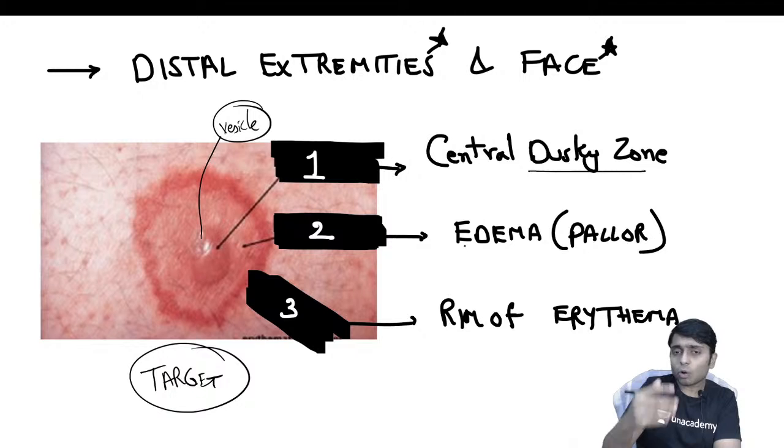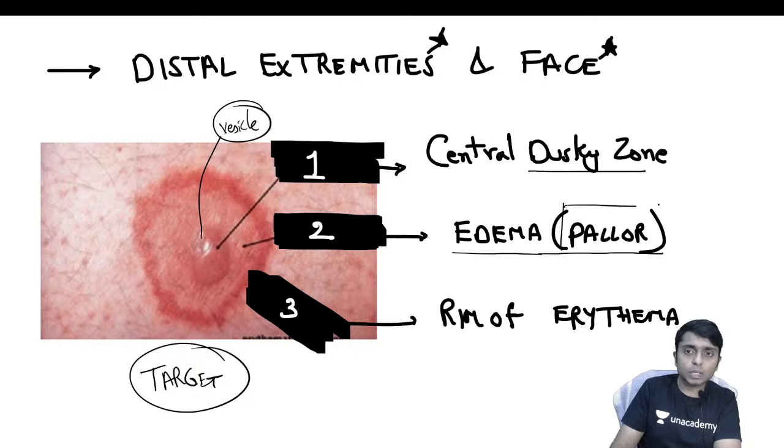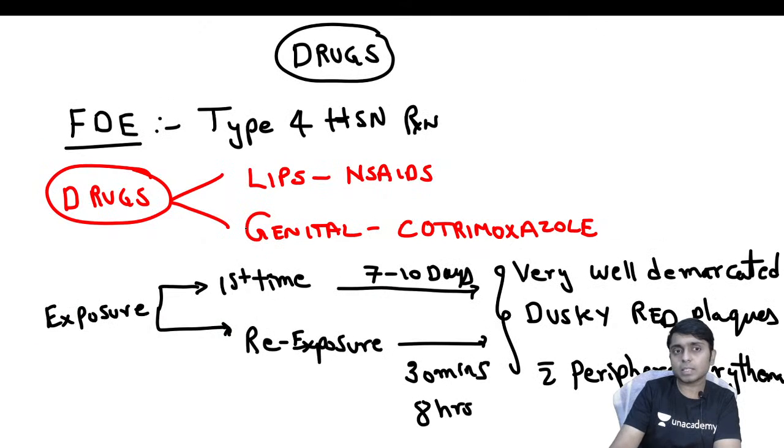It will be followed by the next zone of edema. Because edema is there, that is, there is a fluid collection, this zone is going to appear white, that is, pale when compared to the central and the peripheral-most zones, and the rim will have erythema. That is, you can see the central erythema followed by a pale zone followed by again an erythematous zone.